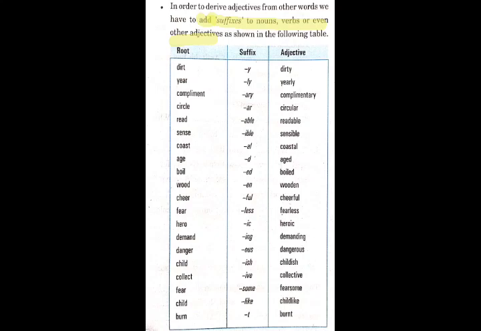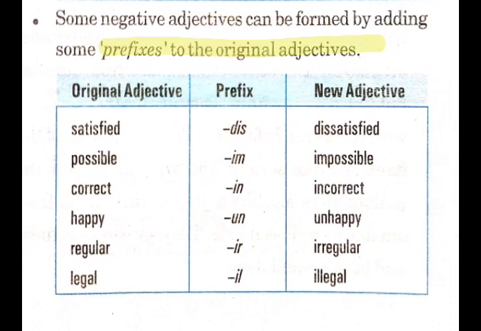For example, dirty is made from the word dirt. Dirt and suffix y makes dirty. Same way, year, yearly. Circle, circular. So I request you all to go through the table so that you can see how we add suffixes at the end of a root word to make an adjective.